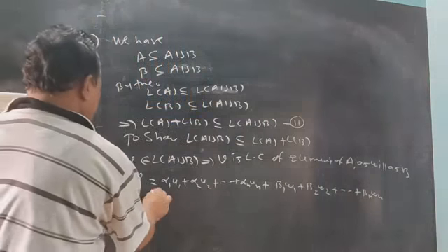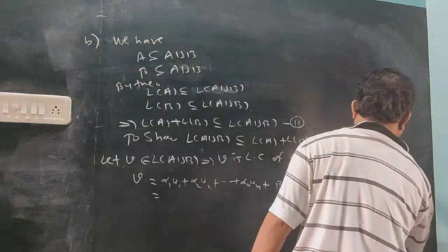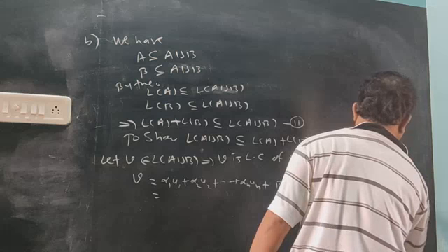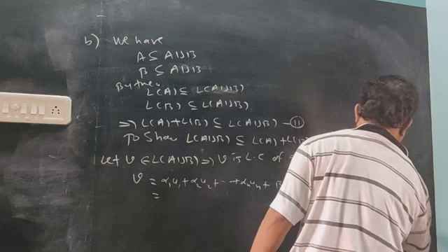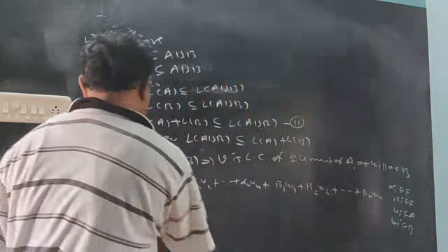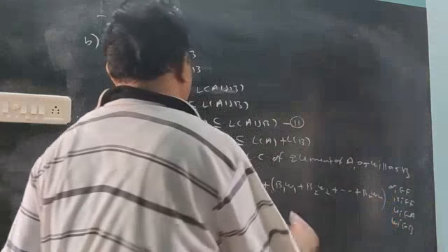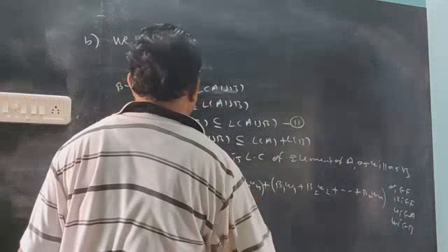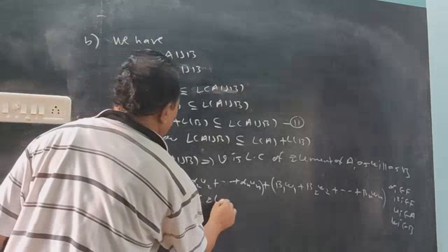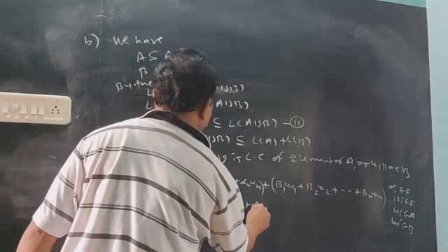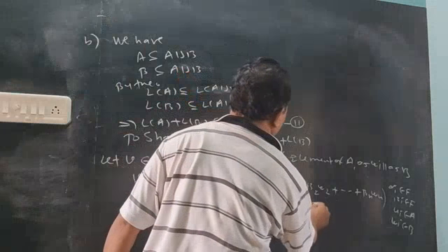Now we can write here: alphas are scalars, betas are scalars, ui comes from set A, wi comes from set B. Up to this, elements of A, up to this, elements of B. So what is this? It is a linear combination of elements of A. The second is a linear combination of elements of B.